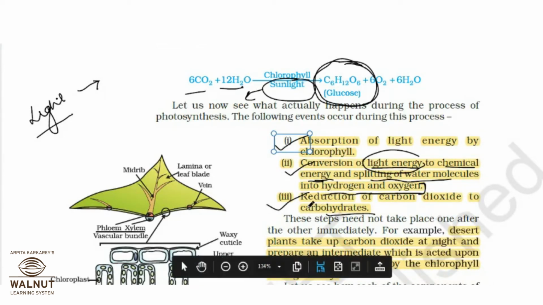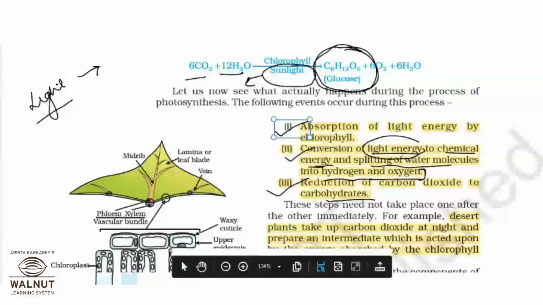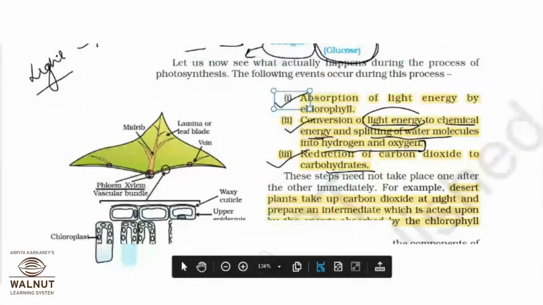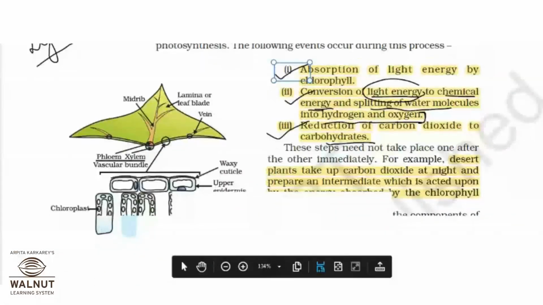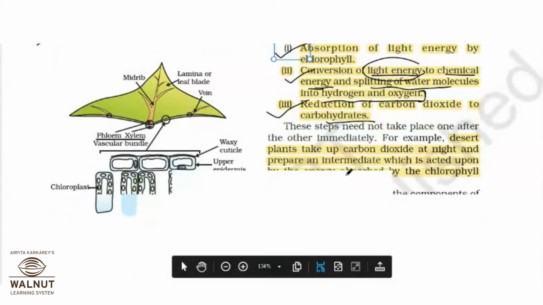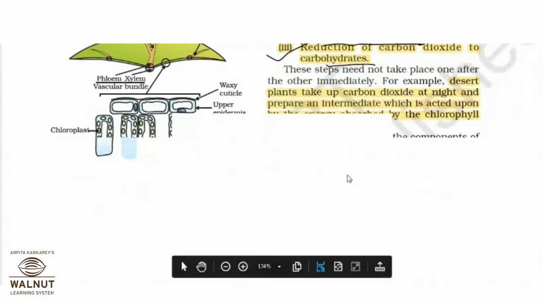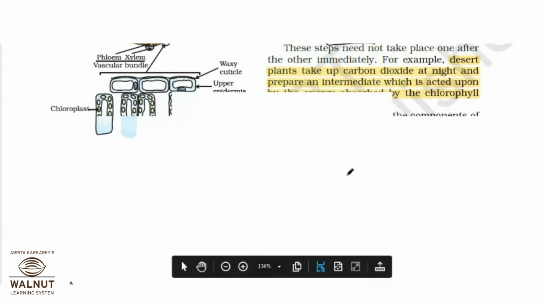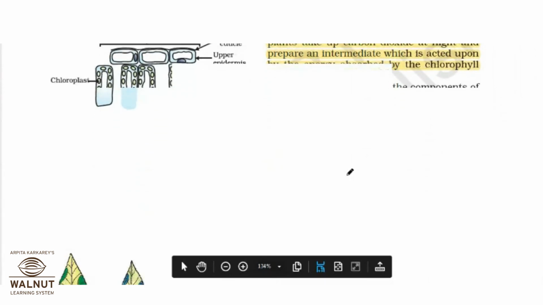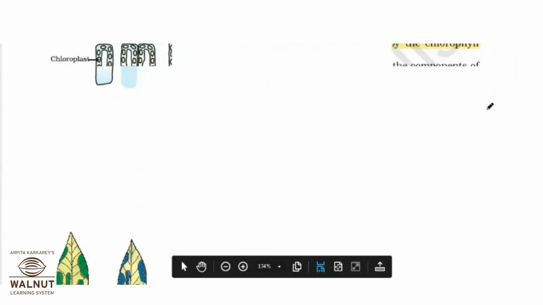So I have explained in great detail what MCQ can be framed from this section, and where they will change the option, that also I have told you. So please do a systematic and strategic study. Don't just read the textbook without understanding the concept. While reading the textbook, understand the concept and think in your mind, okay, from this section maybe they can design the MCQ like this, they can change this word. Do study from that point of view.